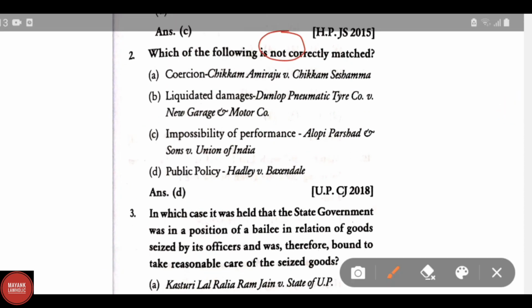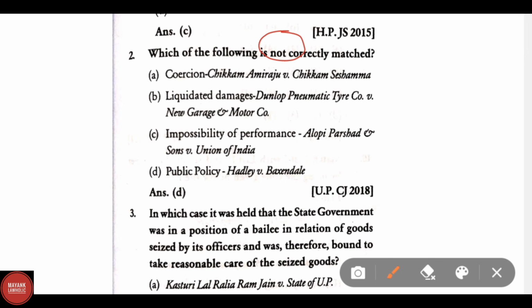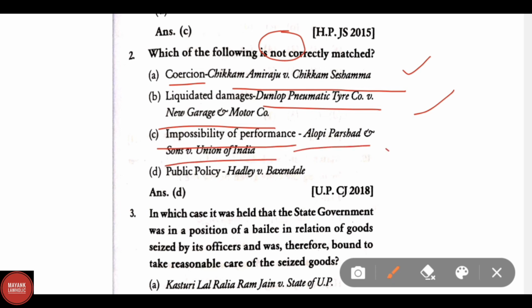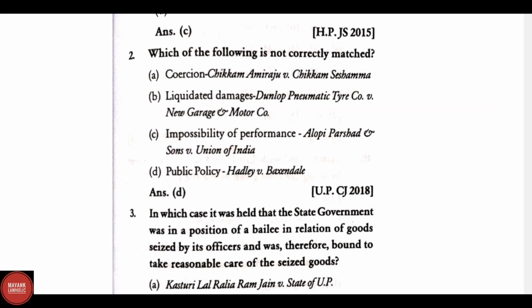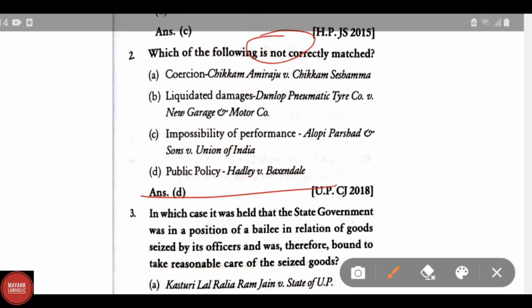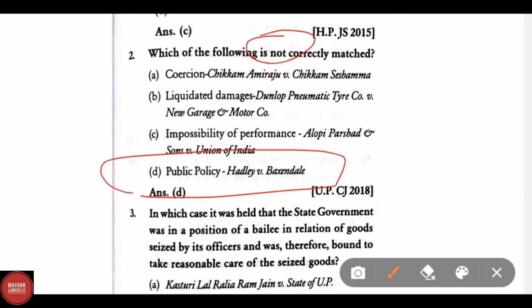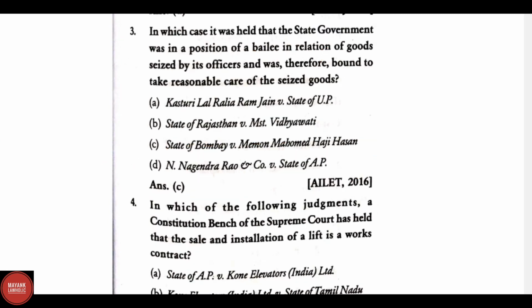Which of the following is not correctly matched? Let us see the first option. Coercion, Chikkam versus Ammiraju, Chikkam Seshamma. This is the correct match. Liquidated damages, Dunlop Pneumatic Tyre Company versus New Garage and Motor Company. This case is related to liquidated damages. Impossibility of performance, Satyabrata Ghose versus Mugneeram Bangur. These all three are the correct statements. Question asks which of the following is not correctly matched. So public policy, that is Hadley versus Baxendale, here it is given is not correctly matched.